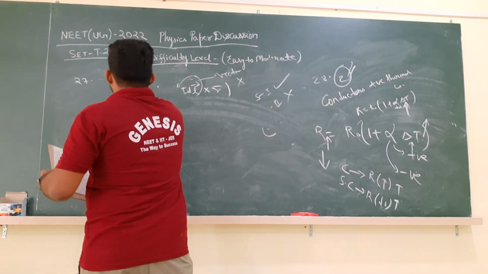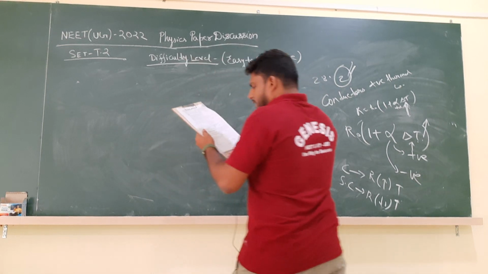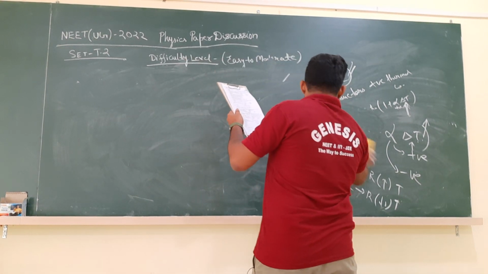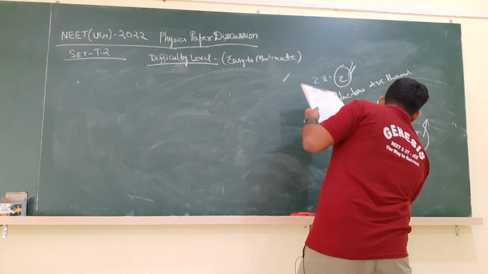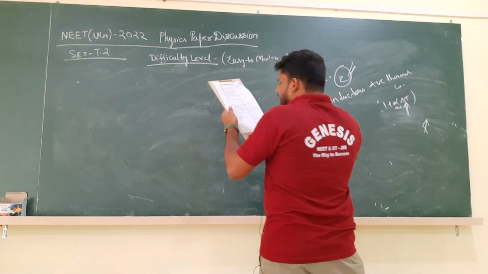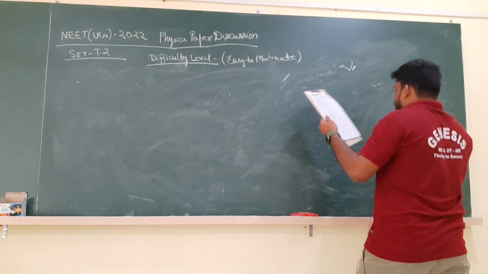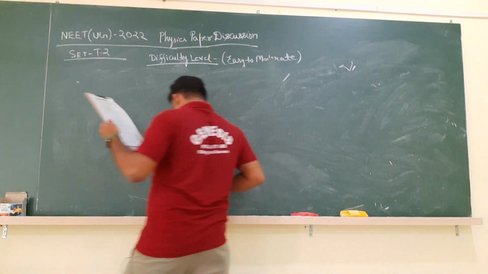Now we will go for question number 29. What is question number 29? In question number 29 they are asking about energy, a very simple question, just a simple formula based question. Just read it once. The energy that will be ideally radiated by a 100 kilowatt transmitter in 1 hour is. So they are giving that.